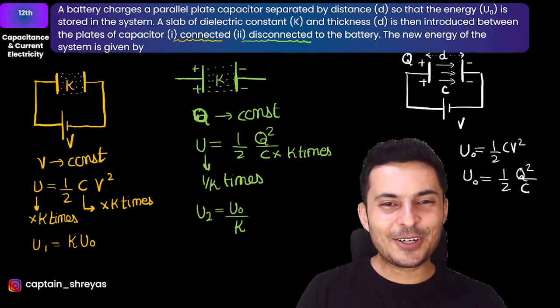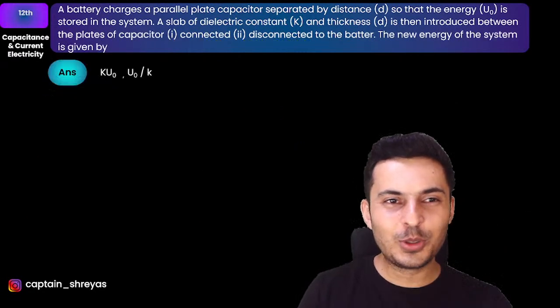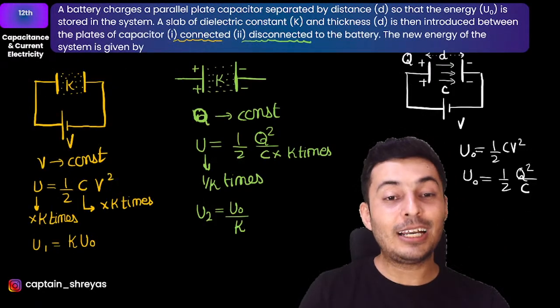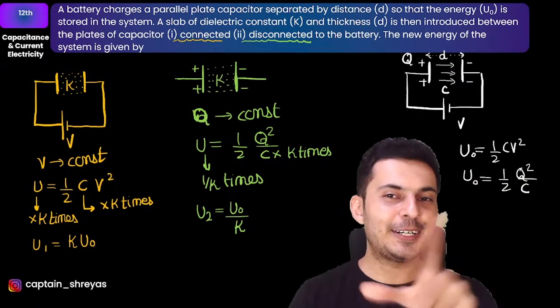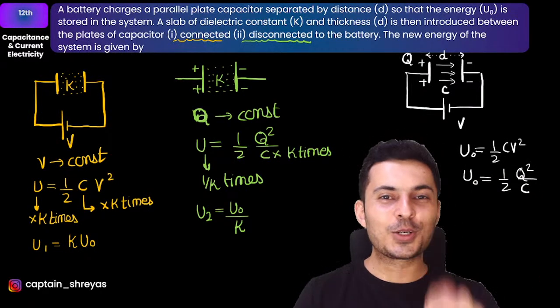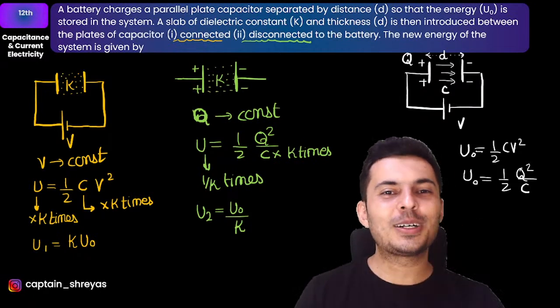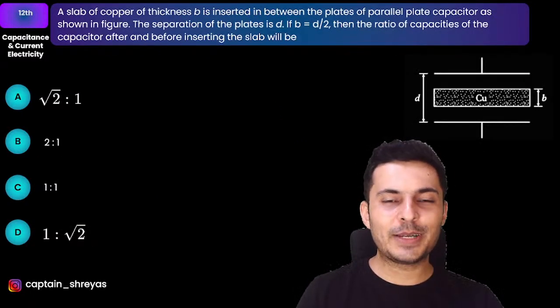Shall we go ahead, my warriors, to the next one? It's a beautiful question. You can see the energy becomes K times or U naught by K, depending on whether it is connected or disconnected from the battery. So you should read the question very, very carefully. Next question coming up on your screen.